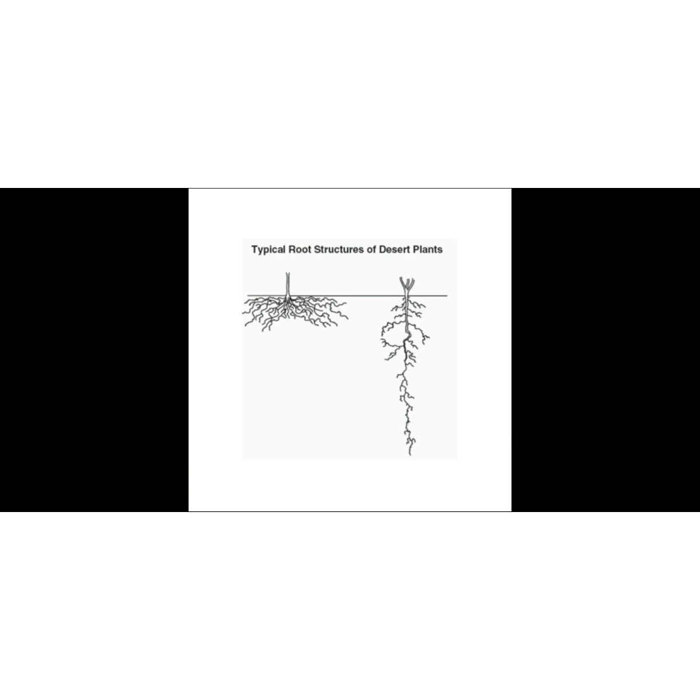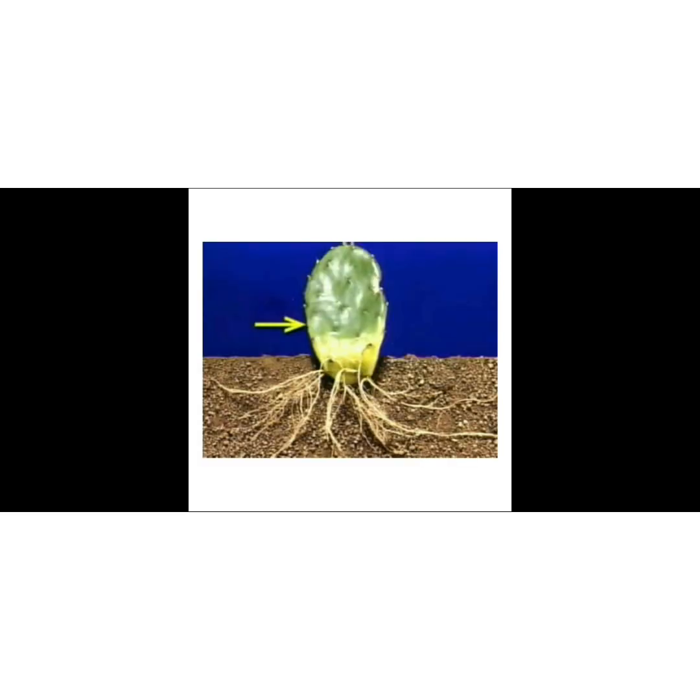If you study their roots, two types of typical root structures are found. One is a fibrous root structure, as you can see in the picture here, and the other has roots going deep down into the soil in search of water. Very long roots are there, right?